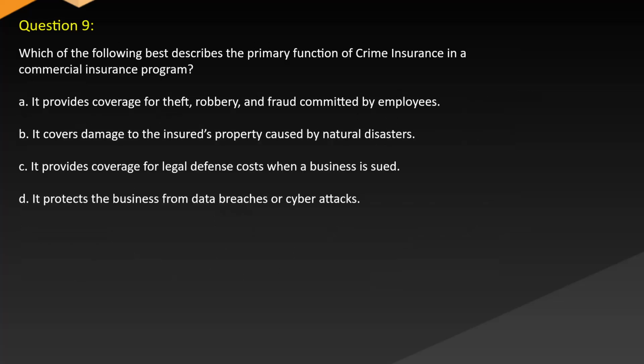Question 9. Which of the following best describes the primary function of crime insurance in a commercial insurance program? A. It provides coverage for theft, robbery, and fraud committed by employees. B. It covers damage to the insured's property caused by natural disasters. C. It provides coverage for legal defense costs when a business is sued. D. It protects the business from data breaches or cyber attacks.